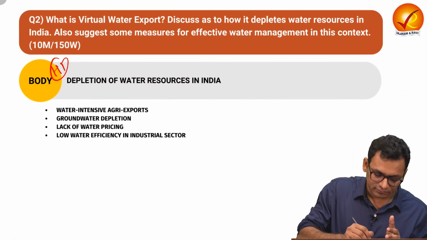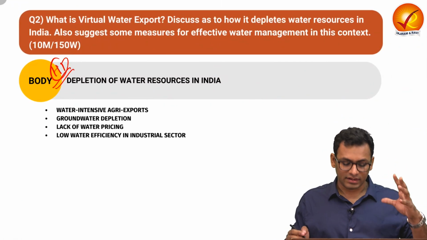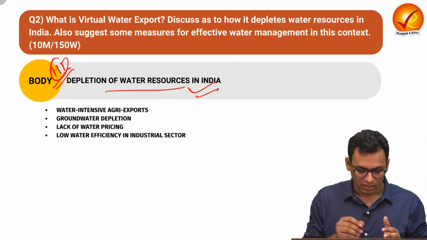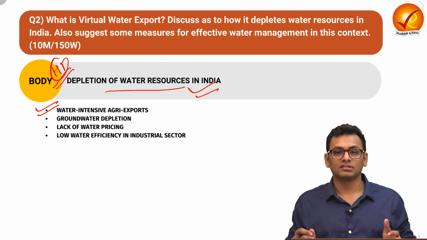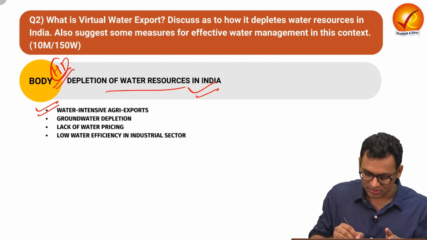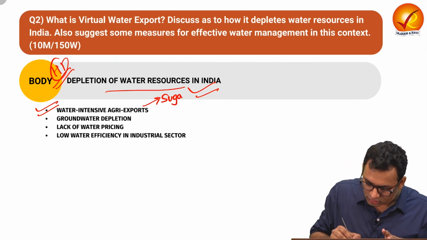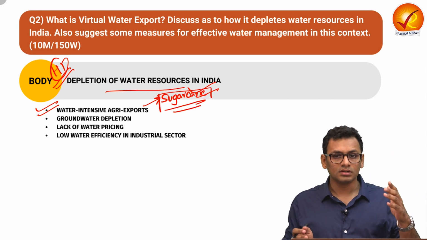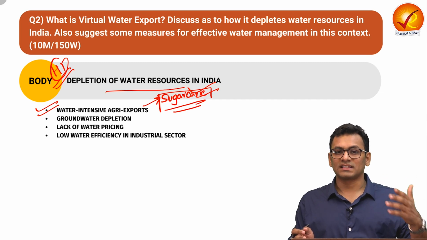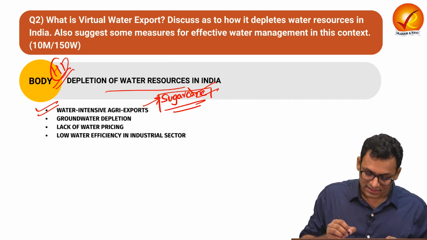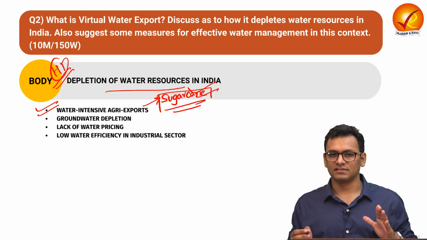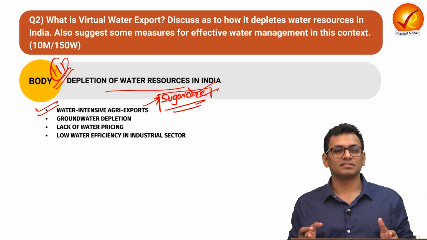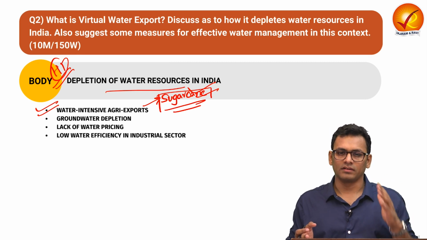In the heading, you can talk about how exactly depletion of water resources happens in India through virtual water export. Firstly, we have witnessed that there are certain water intensive agricultural products such as sugarcane. India is one of the largest producers of sugar and also the largest exporter of the same, and sugarcane is a water intensive crop that is also produced in certain regions where there is an issue with water availability.